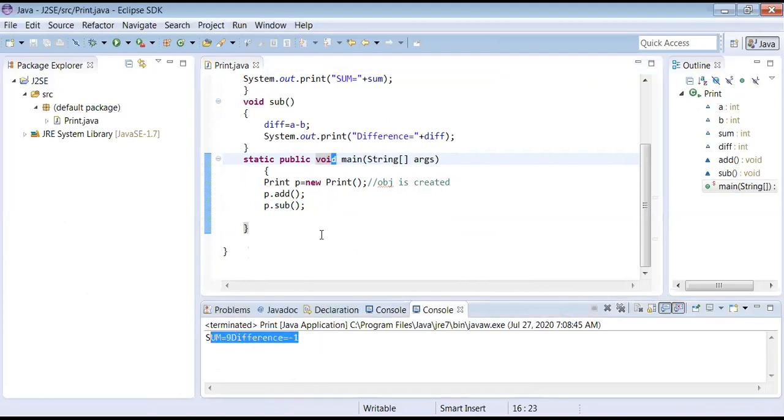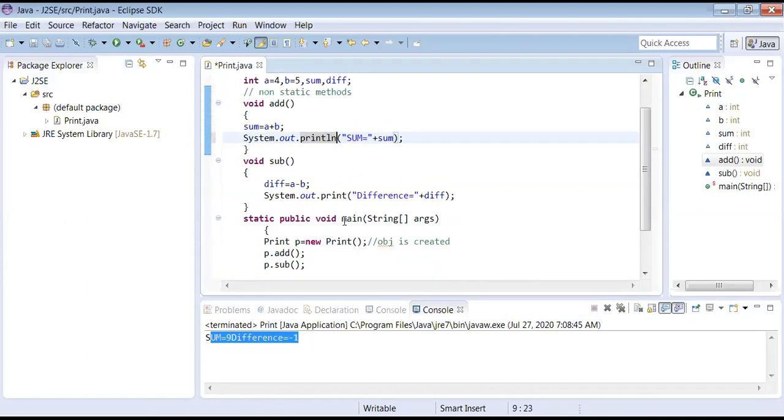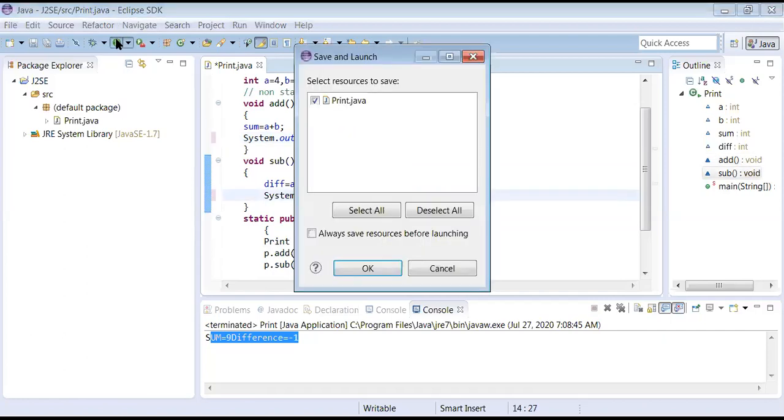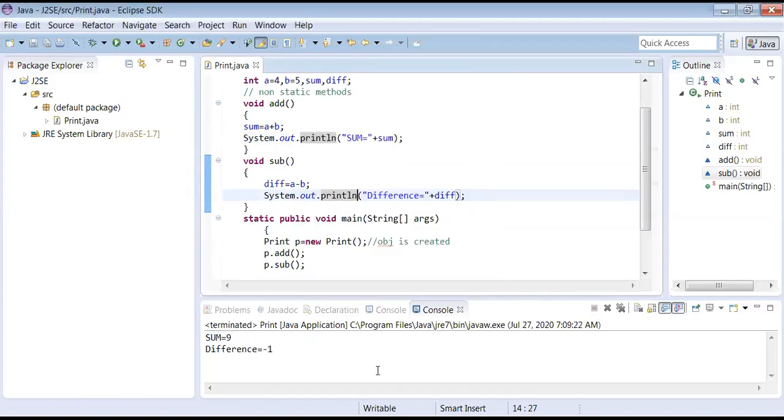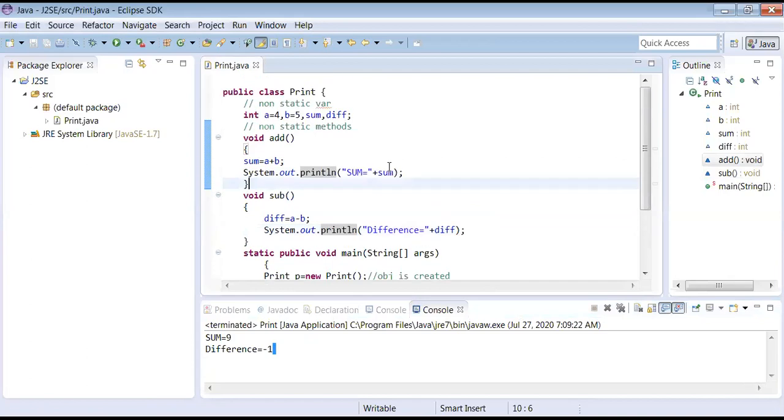So for that, see what I am doing. I am putting ln here, and in the second one also ln, not required, but I am doing it. Now see, it will go to the second line. How nice it looks. This looks good: sum equals 9, difference equals -1. That's how you code.